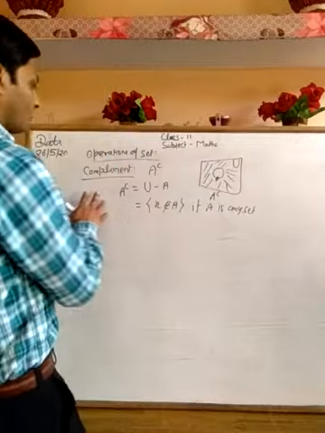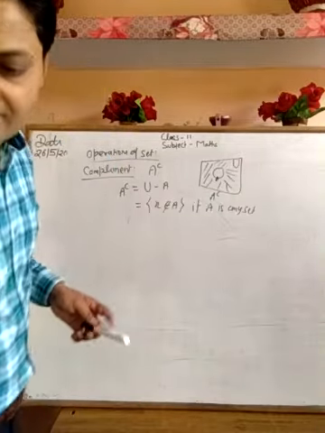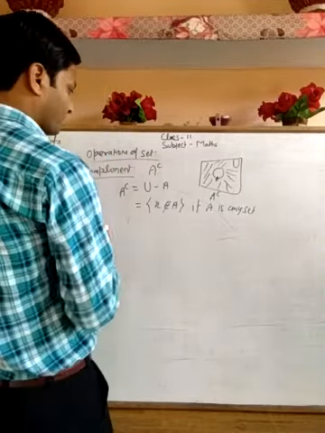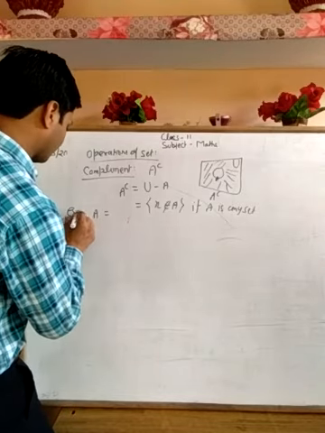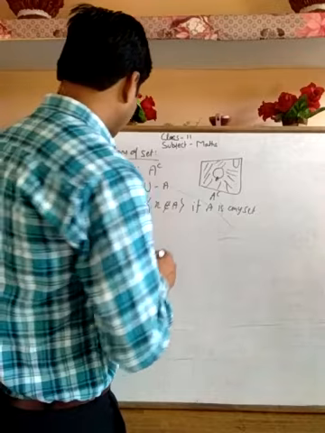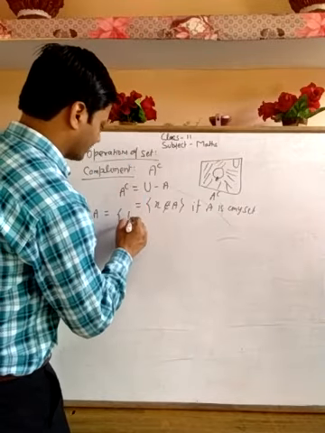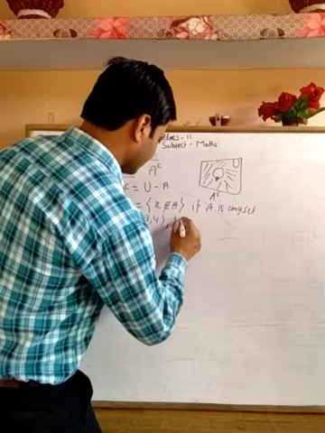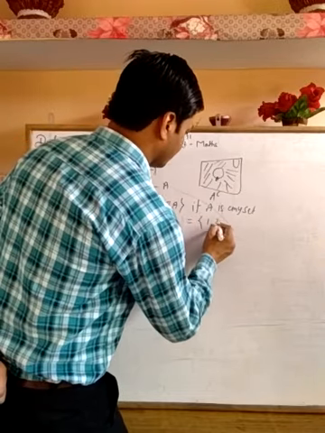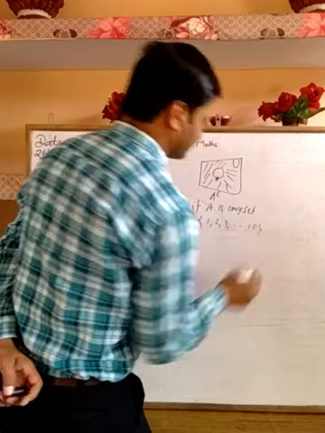So these are the properties of complement. Let's take an example. Suppose A is 1, 2, 3, 4, and the universal set is 1, 2, 3 up to 10.